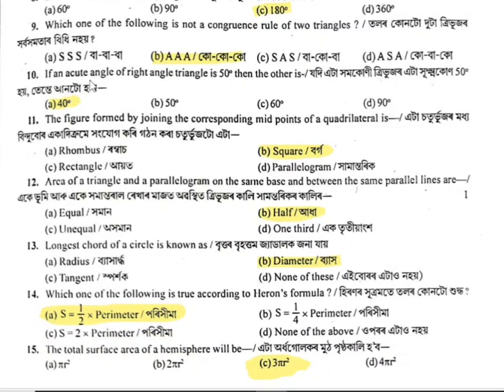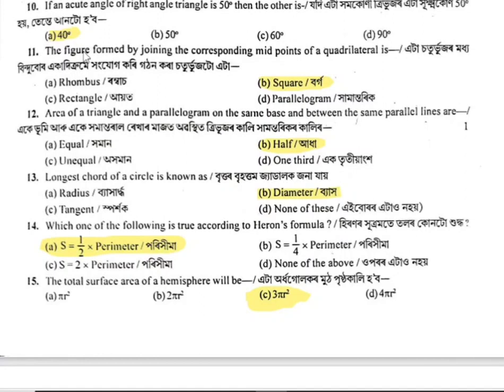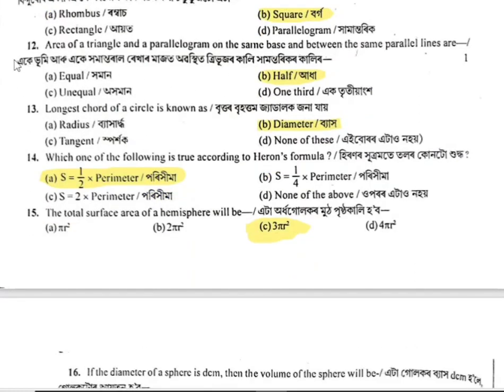Number 10 question, if an acute angle of a right-angled triangle is 50 degrees, then the other angle is, answer is correct. 11 number, the figure formed by joining the corresponding midpoints of a quadrilateral is, the correct answer is B, square. 12 number, the area of a triangle and a parallelogram on the same base and between the same parallel lines, the correct answer is B, half.